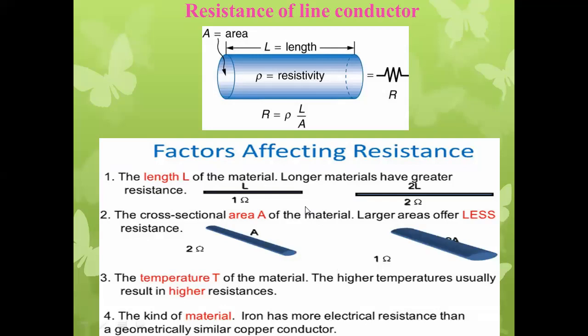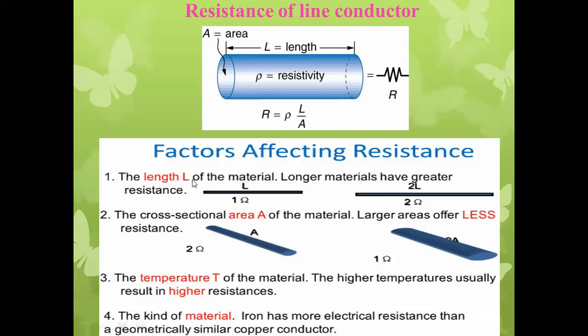Aluminum has a different resistivity, copper has a different resistivity, and cast iron, stainless steel and silicon steel have different resistivities. It totally depends upon the type of material, whether it is metallic, non-metallic, semiconductor or insulator. So it is a constant for the particular material. L is the length of the conductor, and A is the area of cross section.